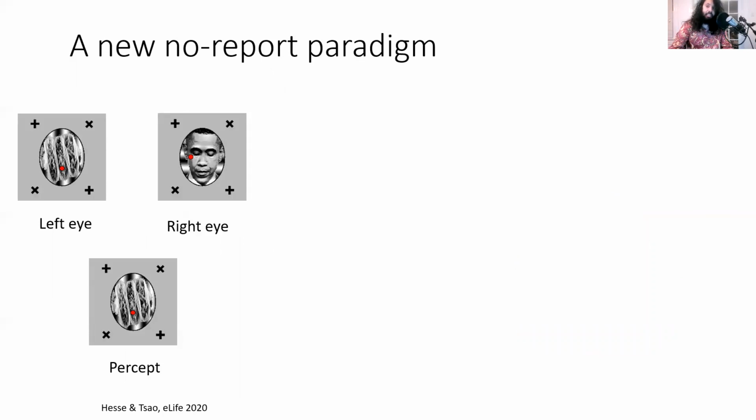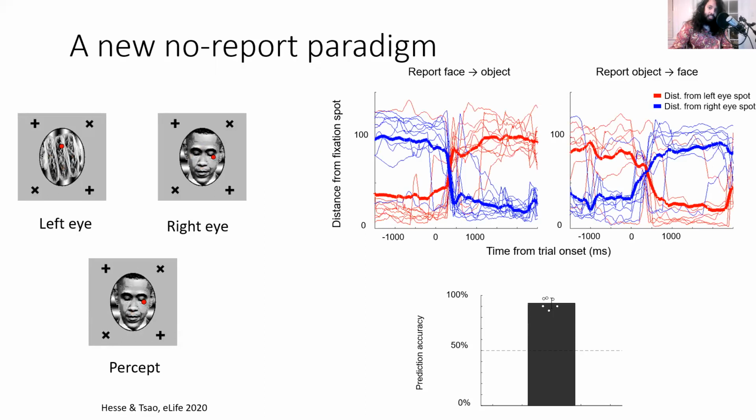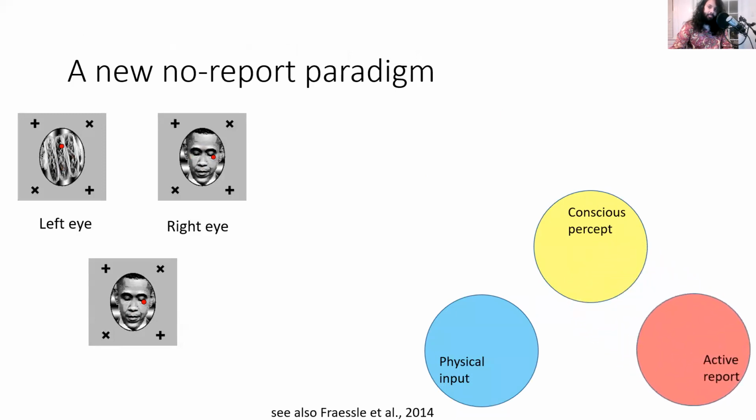Here we introduce a new no-report paradigm that infers this percept from eye movements. We train monkeys to follow a jumping fixation spot. However, the fixation spot is in a different position in the left and right eye. Hence, when the monkey is perceiving the taco, he will saccade to the fixation spot in the left eye. When perceiving the face, he will saccade to the fixation spot in the right eye. In human subjects, we can predict the button press reports from eye movements with 93% accuracy. Therefore, the need for active report is eliminated.